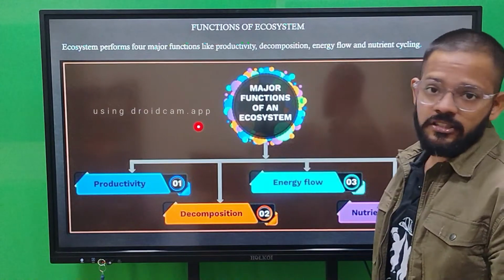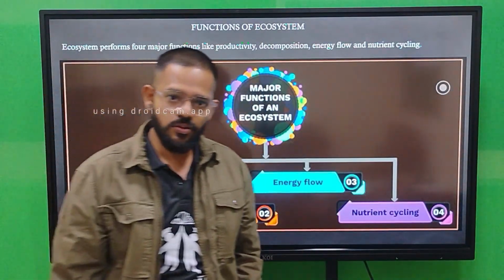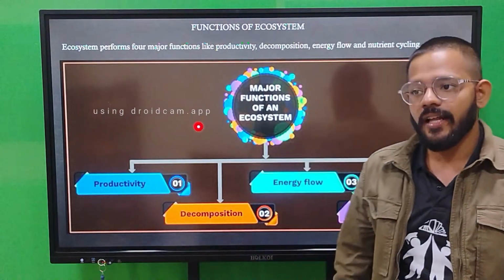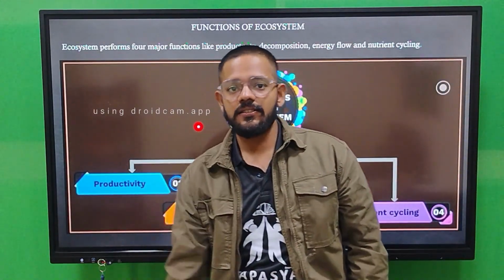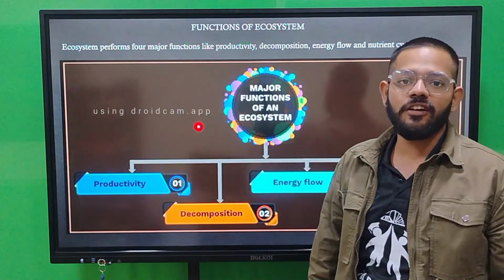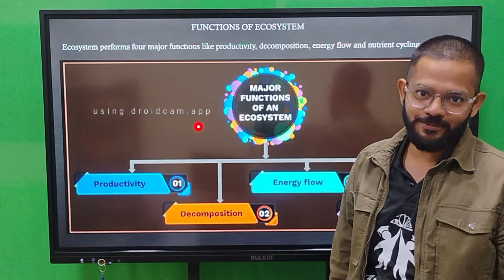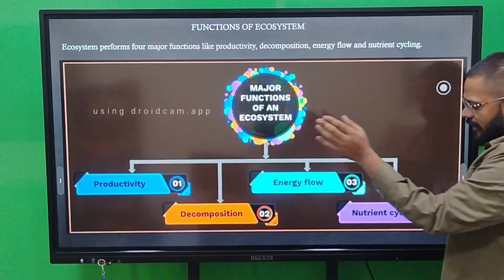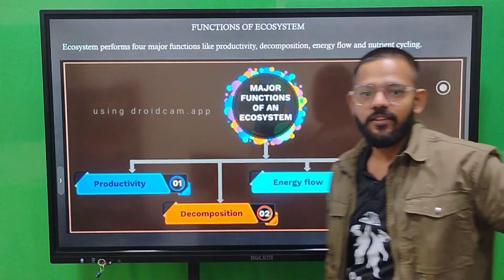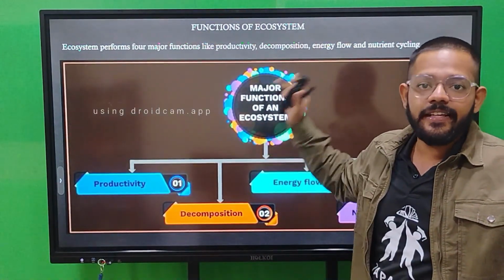Next we have the functions of an ecosystem. Till now we studied the structure, the stratification. Now we have the functions of an ecosystem. What are the functions of ecosystems? We have productivity, decomposition, energy flow, and nutrient cycle. These four are the functions of an ecosystem.